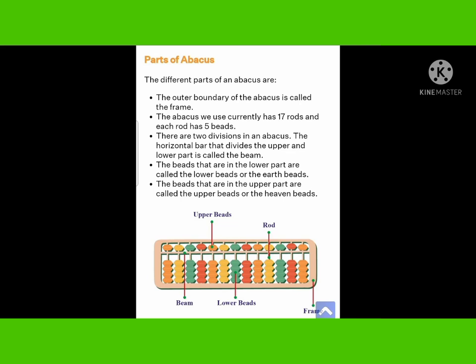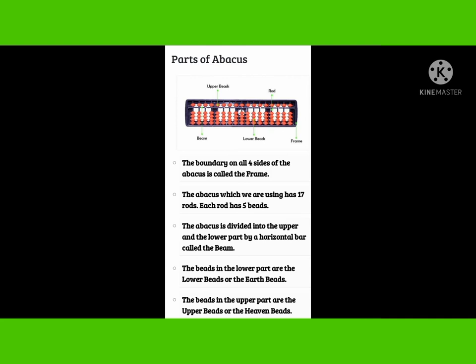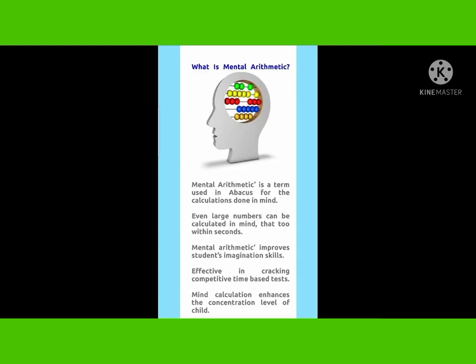This is the abacus kit which we will be using for the calculation and doing the addition. Now, this is the real picture of the abacus which we are going to use in the upcoming videos. The abacus kit would look like this with the frame.